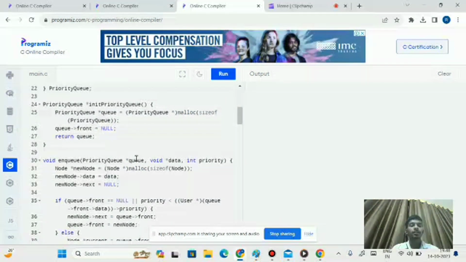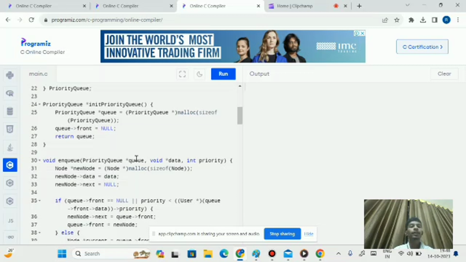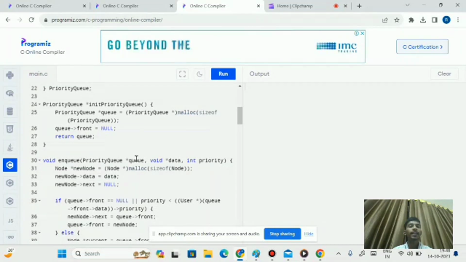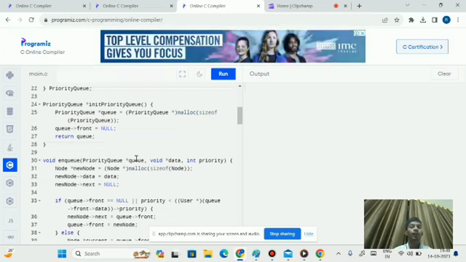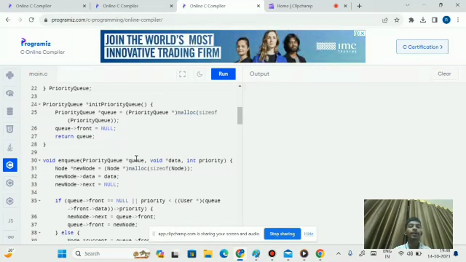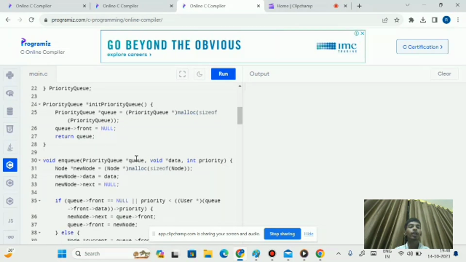Now coming to this line, priority queue pointer init priority queue. Here we created init priority queue, which means the empty queue. Priority queue pointer queue is equal to priority queue pointer malloc size of priority queue. Then queue arrow front equal to null and return queue, which means this function initializes a new priority queue and returns a pointer to it. The queue is initially empty.